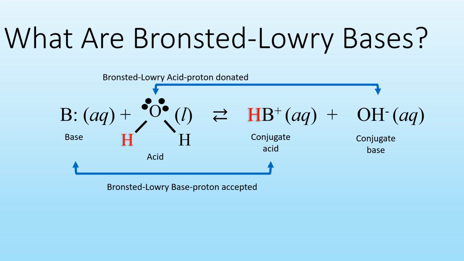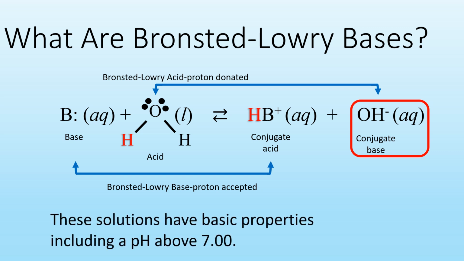Here's the key. This Bronsted-Lowry acid-base reaction yields the hydroxide ion in solution. And that's why these solutions have basic properties, including a pH above 7.00.